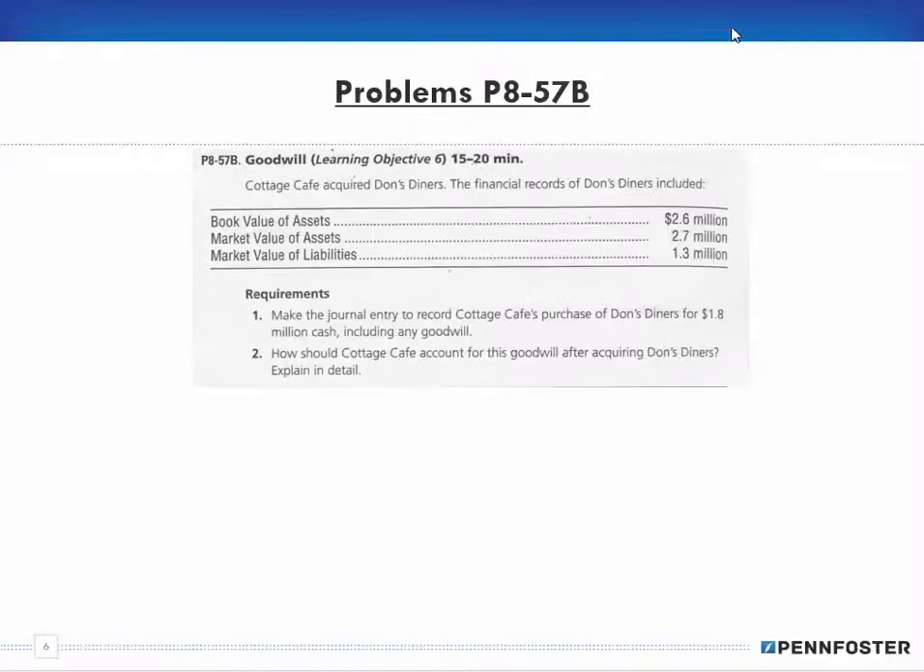So let me zip down here. Okay, 57. It says here, Cottage Cafe acquires Don's Diners. The financial records of Don's Diners include: the book value of the assets is 2.6 million. The market value of the assets is 2.7 million. And the market value of the liabilities is 1.3 million.